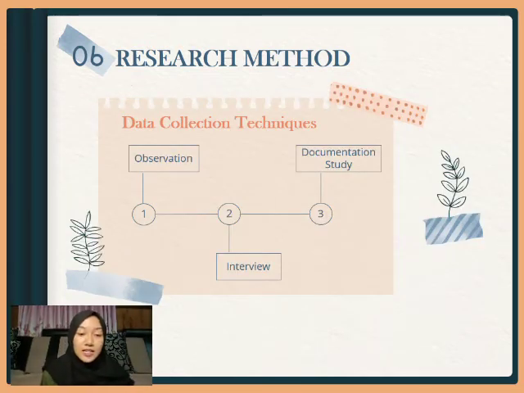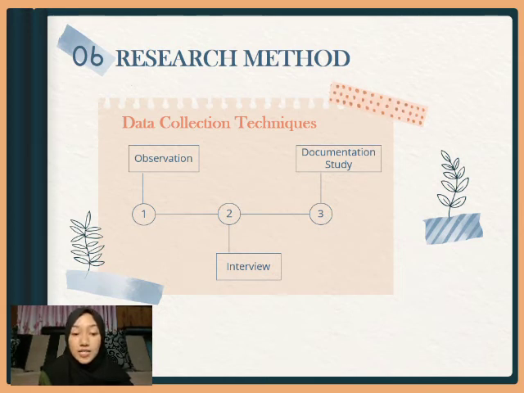Data collection technique. 1. Observation. Observation is defined as a data collection method in which the investigator makes direct observation of an object, condition or situation, process, and behavior. 2. Interview. Interviewing is a process to obtain information by means of question and answer by meeting face-to-face between the interviewer and the interviewee. 3. Documentation study. Documentation study is a technique that is carried out by tracing the historical data of documents.